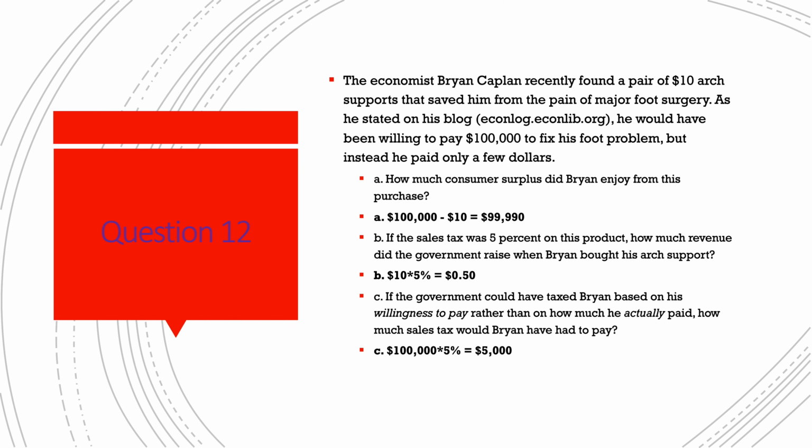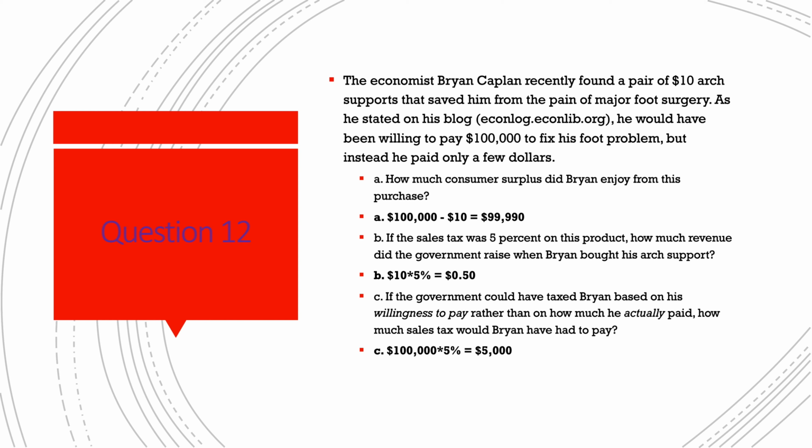For question 12, once again, we're asked to find consumer surplus. We know that Brian was willing to pay $100,000 to fix his foot problem, but instead he gets a pair of $10 arch supports. So his consumer surplus here is $10 subtracted from the $100,000 that he was willing to pay, and that gives us